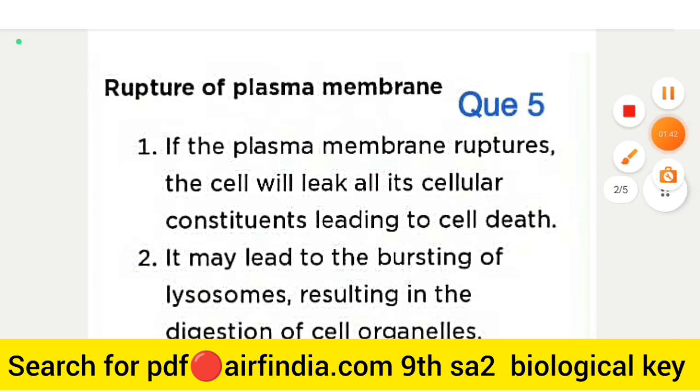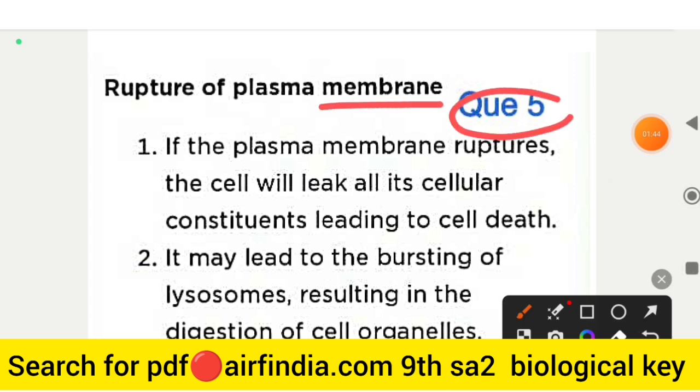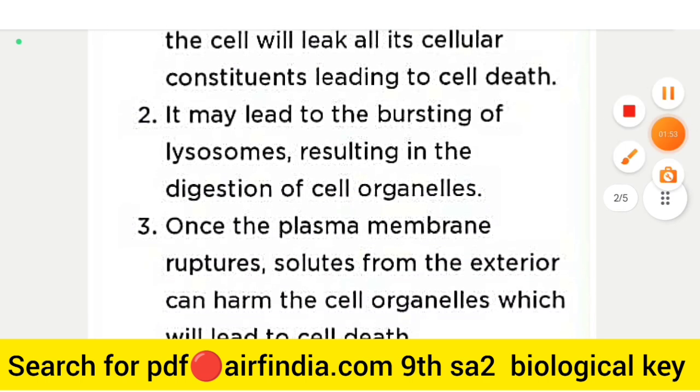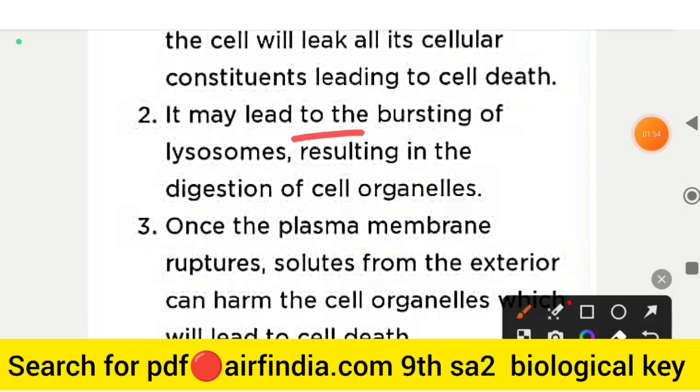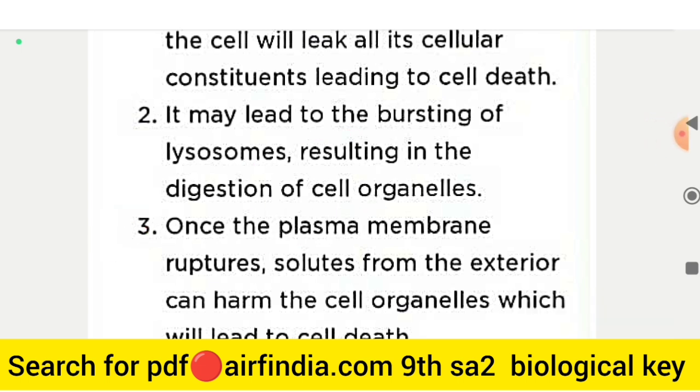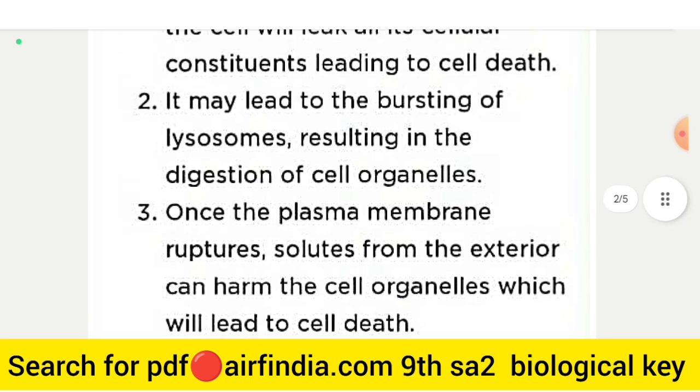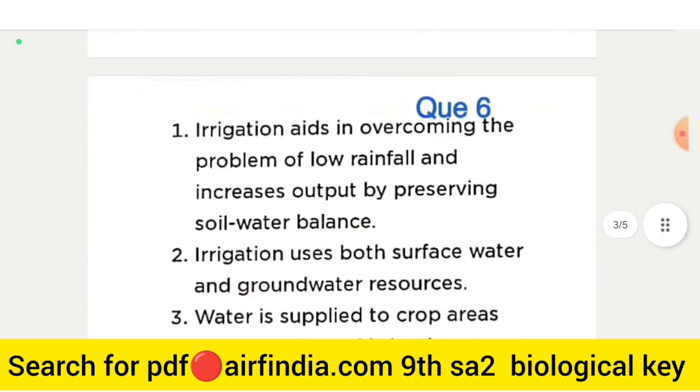So first is rupture of plasma membrane. The right answer in points: if the plasma membrane ruptures, the cell will leak all its cellular constituents, leading to cell death. The second is it may lead to the bursting of lysosomes, resulting in the disruption of cell organelles. Third is that once the plasma membrane ruptures, solutes from the exterior can harm the cell organelles, which will lead to cell death. So this is point 3.